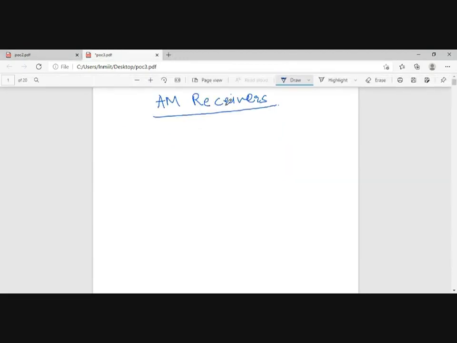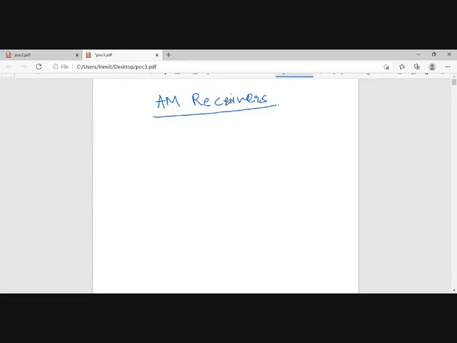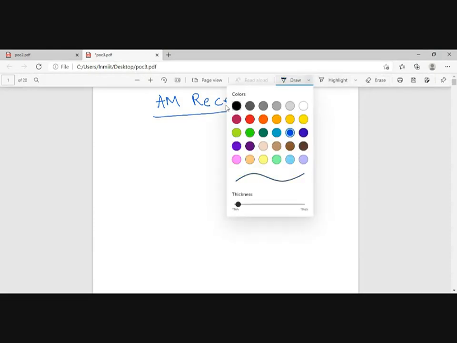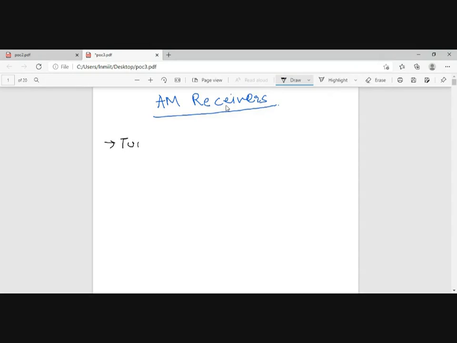Okay, moving to AM receivers. In AM receivers, there are two topics in your syllabus: tuned radio frequency and superheterodyne receivers. First is tuned radio frequency. When we are talking about AM receivers, we are talking about the practical receivers that are available.